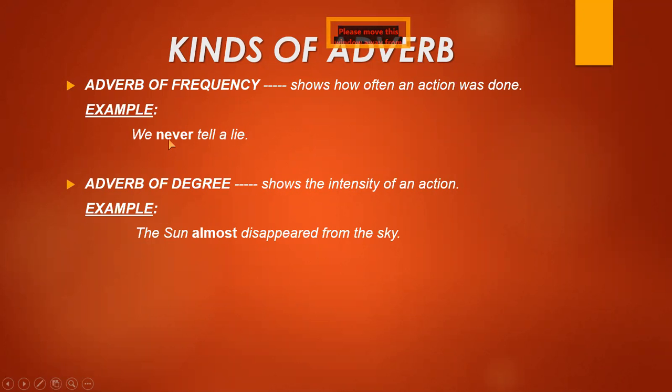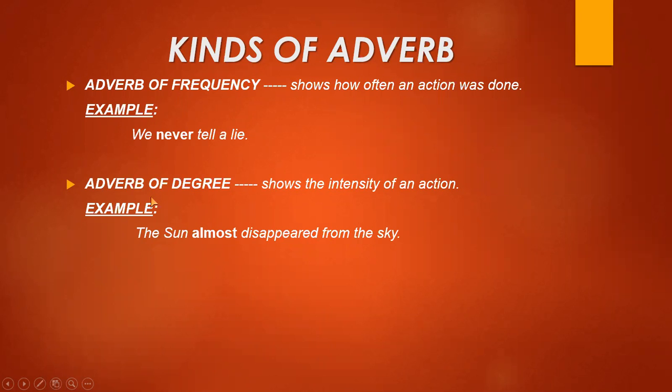So never is the adverb of frequency which is describing the persons that they are not telling a lie, and never is describing the verb tell. Like, they always speak the truth. Always is another adverb of frequency which describes the speaking of the persons, that they always speak the truth.